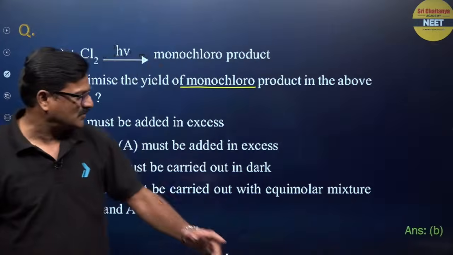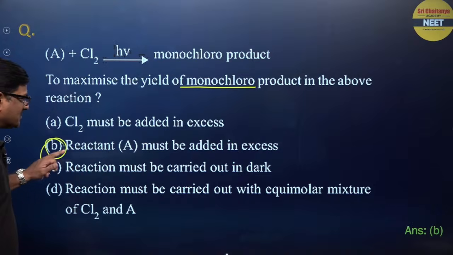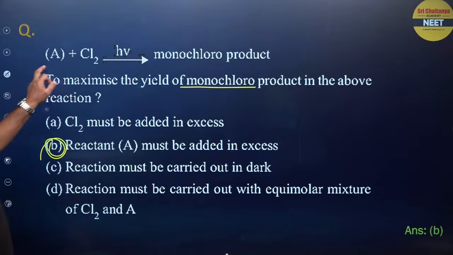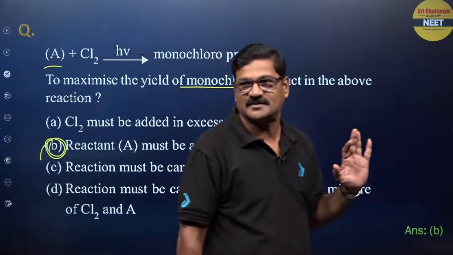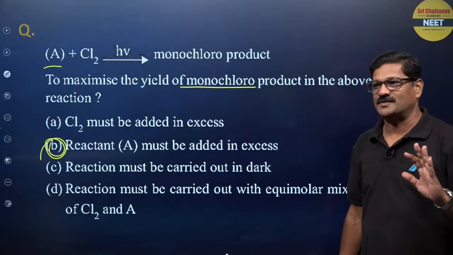The answer for this question is going to be B. Reactant A must be added in excess, so that definitely you are going to get monochloro derivatives.